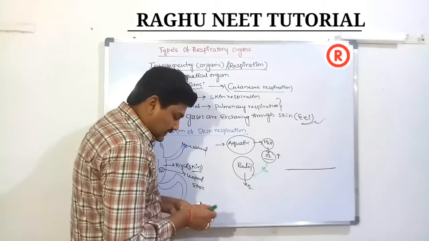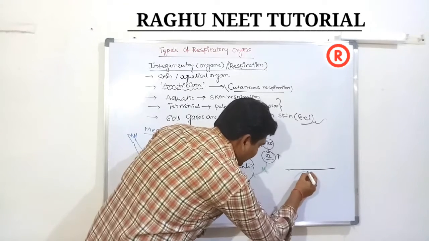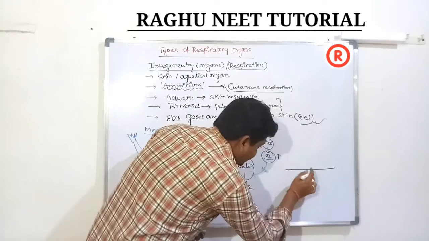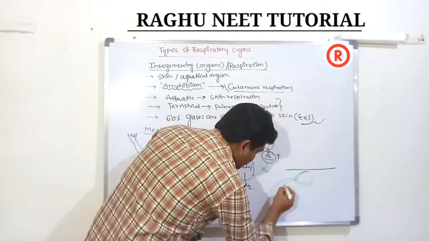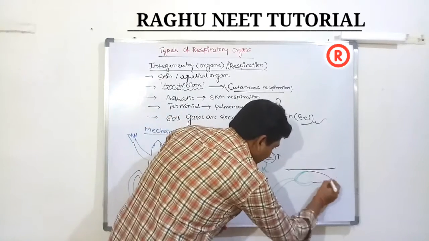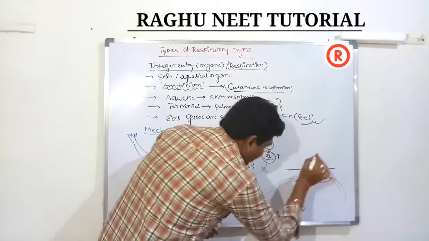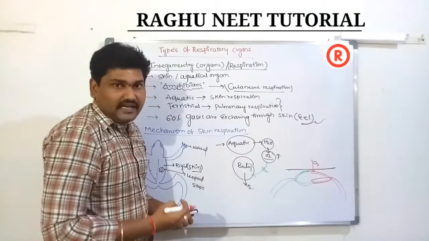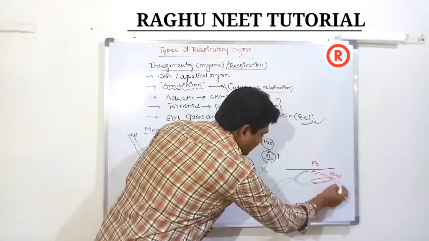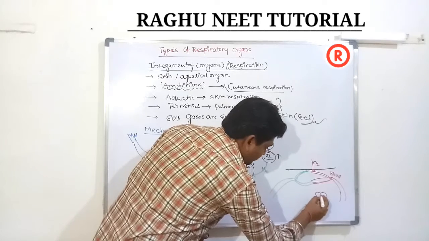This is the skin. Below the skin there is a huge amount of blood capillaries and veins. Below the skin there is a very rich amount of blood capillaries. These blood capillaries carry oxygen from the aquatic region. So this dissolved oxygen enters the blood capillaries and then enters the amphibian's cardiac region.